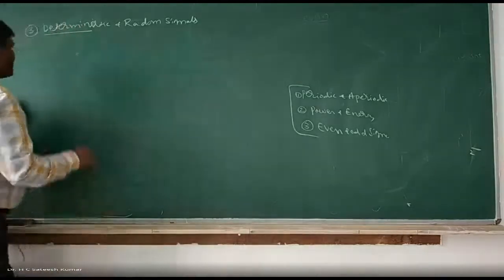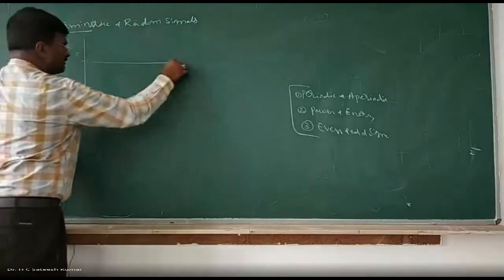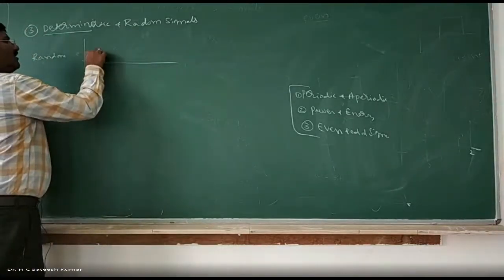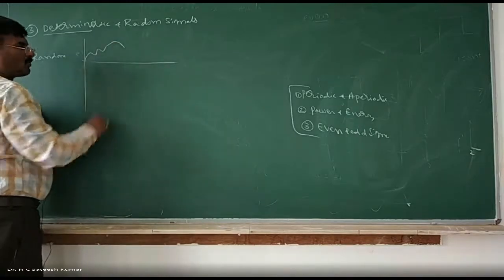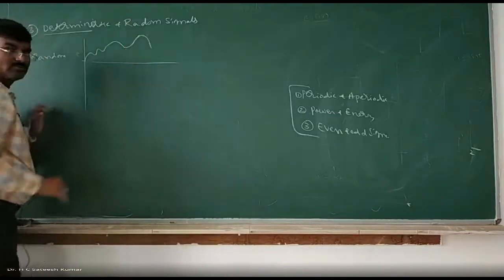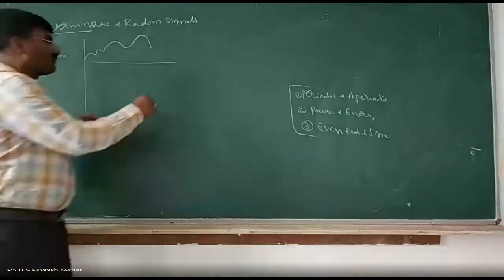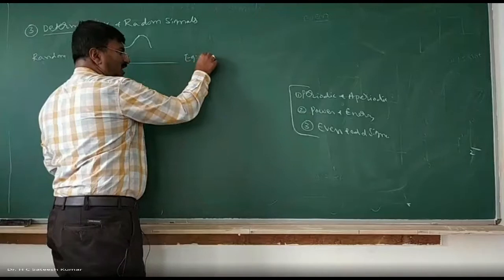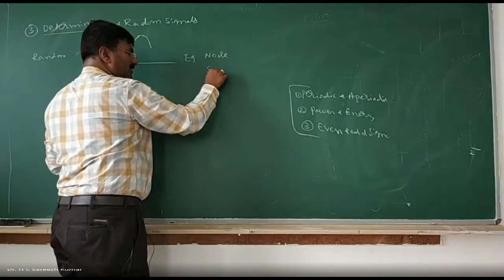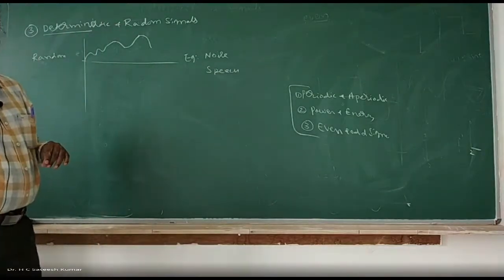For example, random signal, how exactly can we write it? It is like this. It can be going like this. Next it will go down or up. If you say down, I'll say I'll go up. If you say up, I'll say I'll go down. So that means you cannot determine unless it occurs. Such kind of signals we call it as random signals. Examples for the random signal are noise signal, speech signal. Speech signal is a random signal. You don't know the value of the signal before actual occurrence.